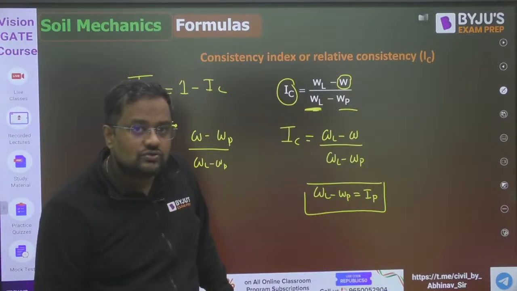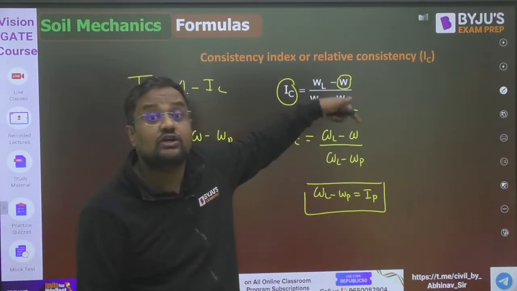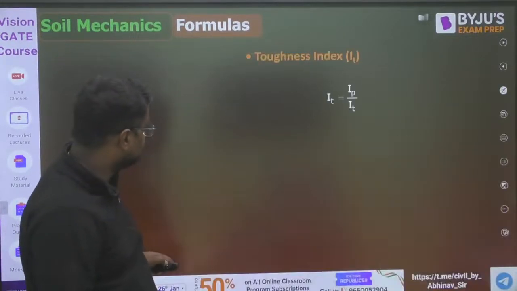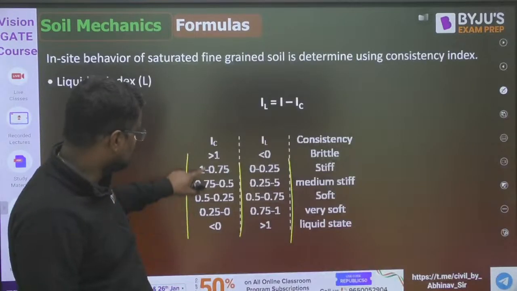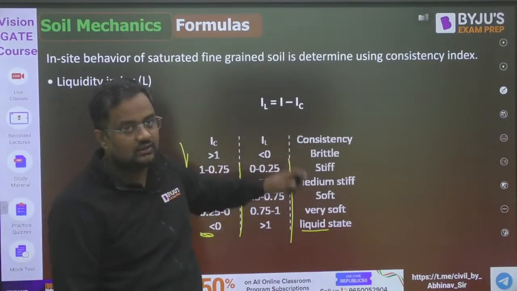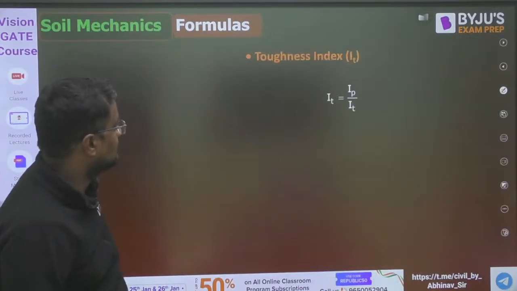Correct, guys? So that soil is in liquid state. Water content is more than liquid limit. So IC is negative, that means the soil is in liquid state. Similarly, IC increasing means it is coming to the harder or brittle state.